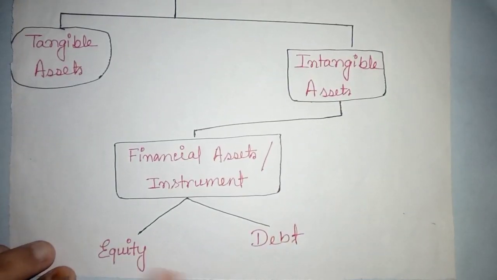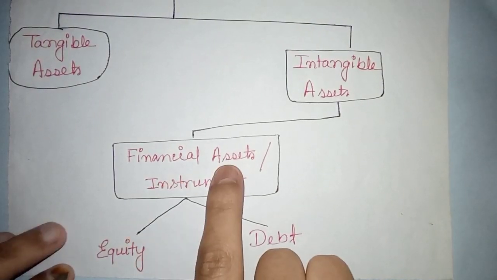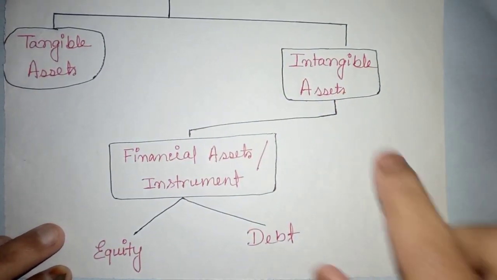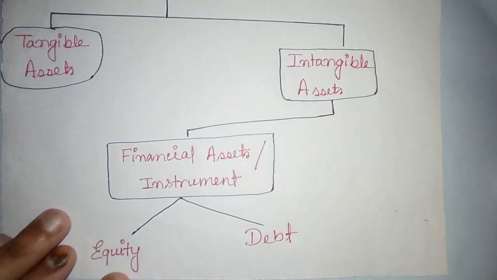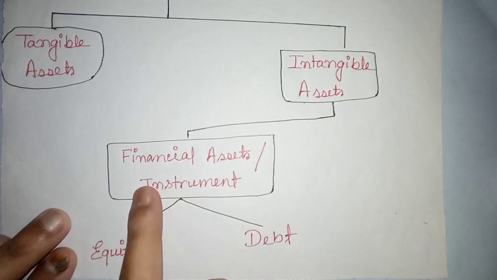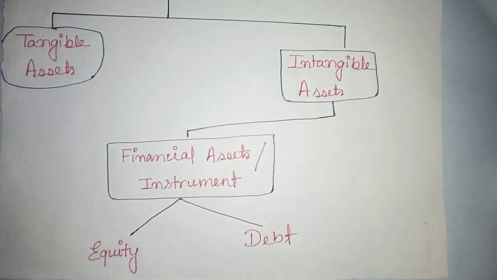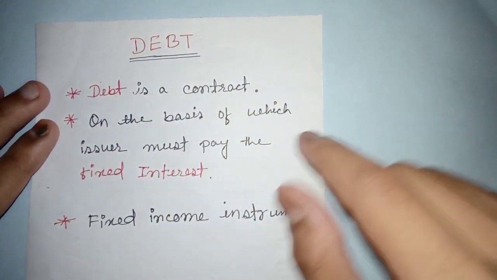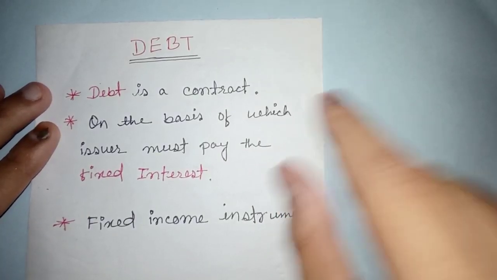So equity and debt, which we are going to learn, are types of financial assets or instruments, which are a type of intangible assets. So financial assets or instruments are a type of intangible assets, and equity and debt are types of financial assets and instruments. First we'll learn about debt and then we will come to equity. I have written a note here, basically we are just going to read it and explain it to you.